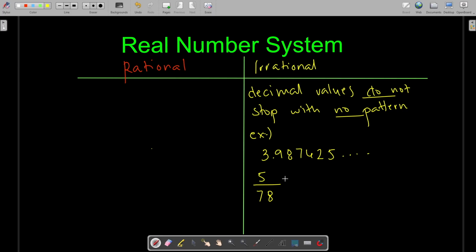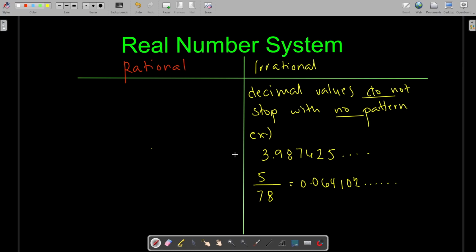Use your calculator. 5/78, a fraction, so you're dividing 5 divided by 78, which will give you 0.064102, etc. Does not stop. Again, decimal values do not stop. It did not stop, and it did not have a pattern.